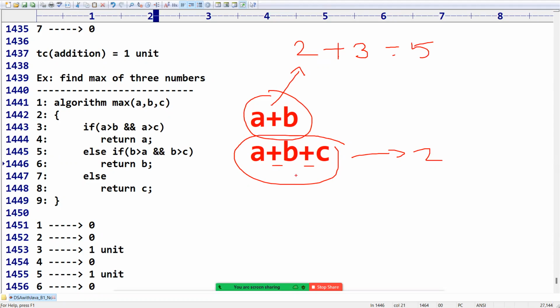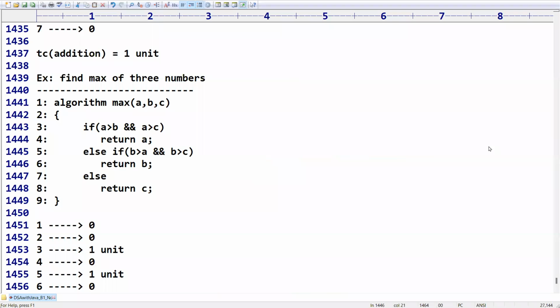Sir, how is this one going to evaluate? Suppose A is 2, B is 3, C is 4. First it will take these two: 2 plus 3, result is 5. Then it will combine with 4. Like that, step by step, it will execute. Okay. But instruction wise, this is a simple expression. Clear? Okay, got it.